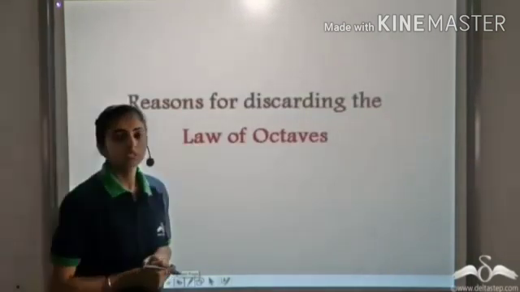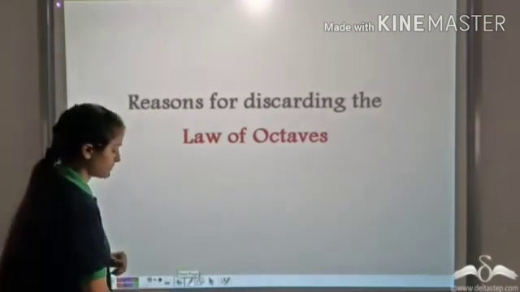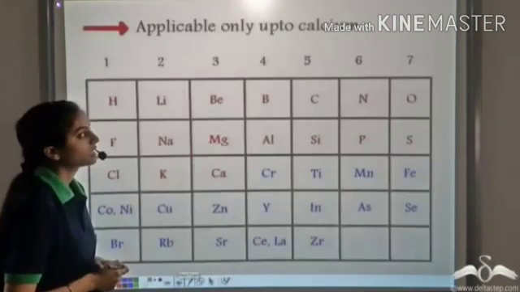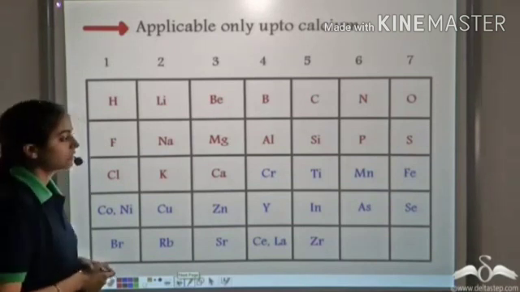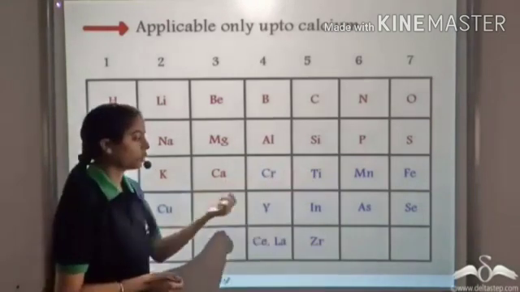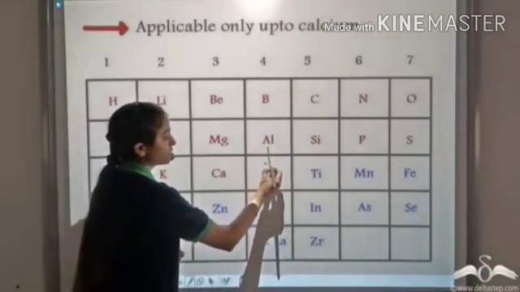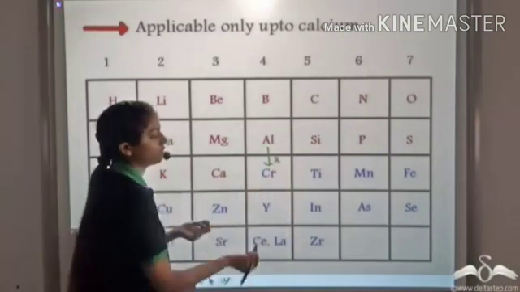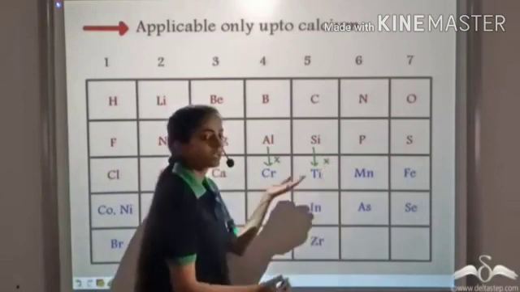There was some problem in the law of octaves due to which it is not accepted today. What was it? By the time Newlands gave his law, 56 elements had been discovered. When he placed the elements after calcium in increasing order of atomic mass, he observed that the properties of chromium were not similar to that of aluminium, properties of titanium not similar to silicon, and so on.